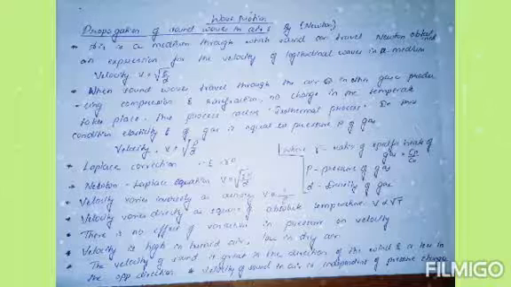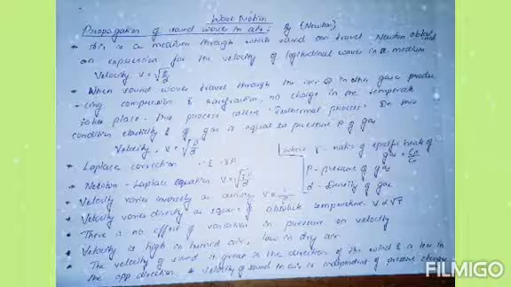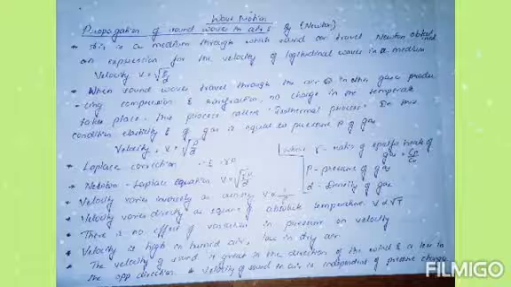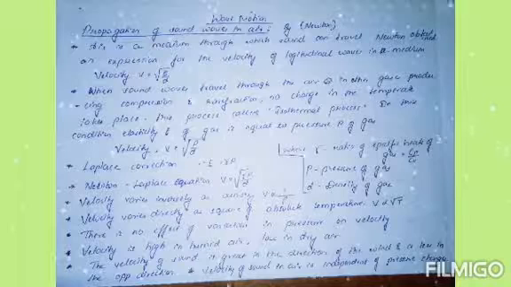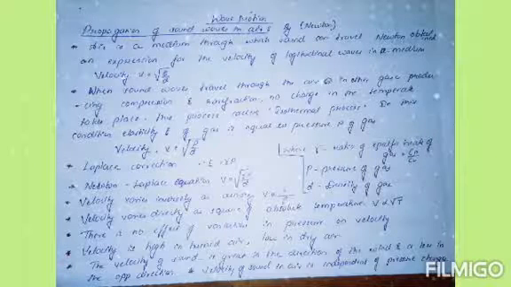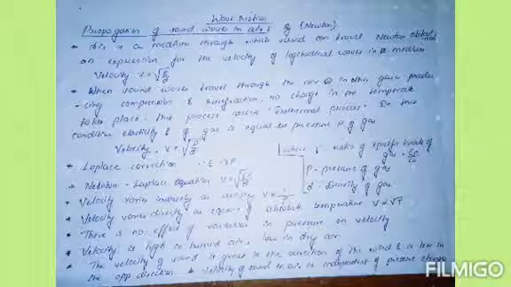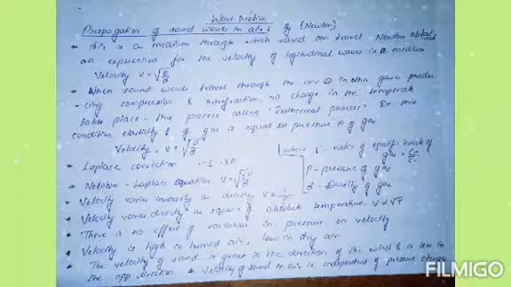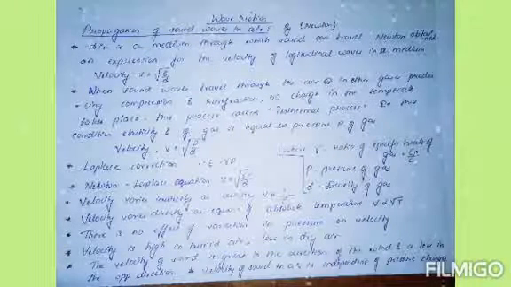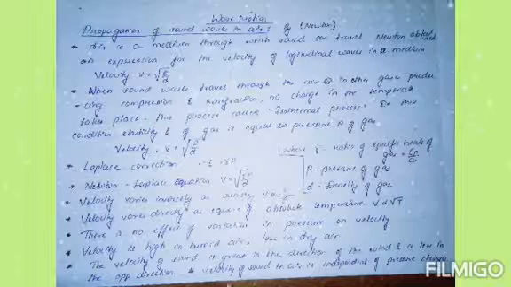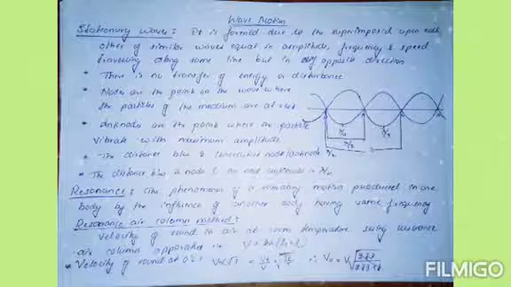So velocity varies inversely as the square root of density, v is inversely proportional to 1 by root d, and velocity varies directly as the square root of the absolute temperature, so that v is directly proportional to the square root of T. There is no effect of variations in pressure on velocity, and velocity is high in humid air and low in dry air. The velocity of sound is greater in the direction of the wind and less in the opposite direction. So the velocity of sound in air is independent of pressure changes.